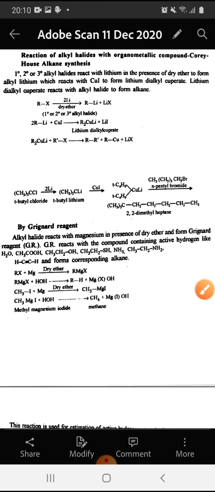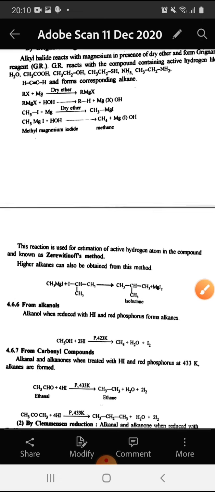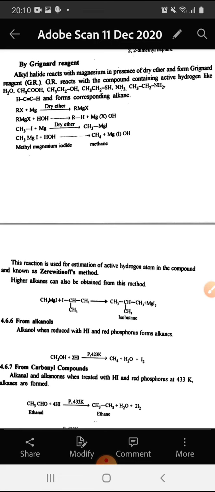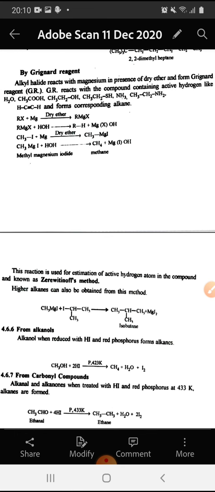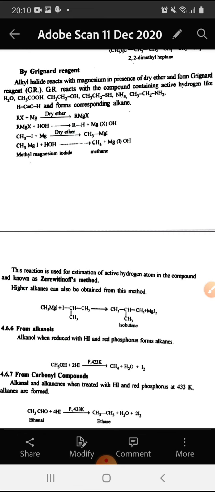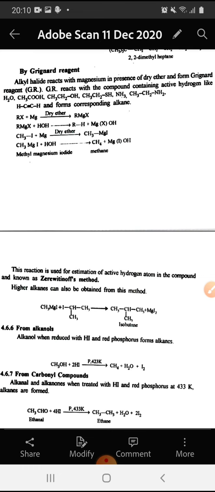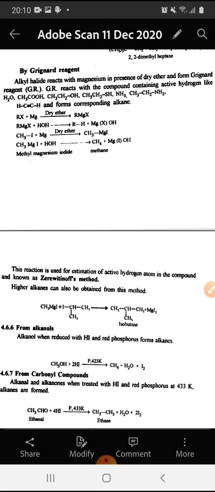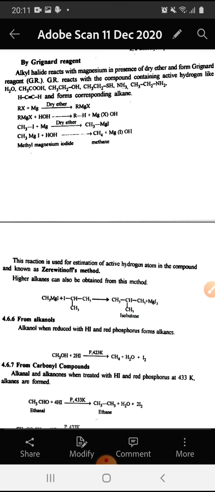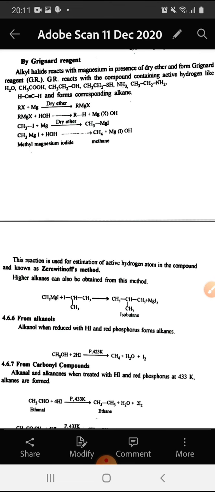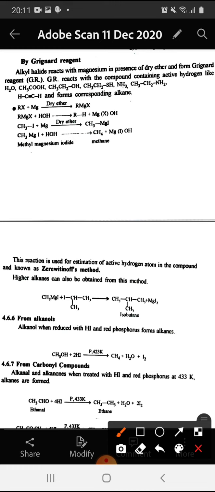The next method for the preparation of alkanes is by Grignard reagent. Alkyl halides react with magnesium in presence of dry ether and form Grignard reagent. Grignard reagent reacts with compounds containing active hydrogen like H2O, acetic acid, ethanol, CH3CH2SH, NH3, CH3CH2NH2, acetylene, etc. and forms the corresponding alkanes. For example, RX reacts with Mg to form RMgX in the presence of dry ether. This RMgX, that is Grignard reagent, reacts with HOH to form RH, that is alkane.